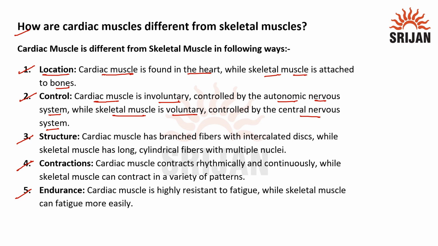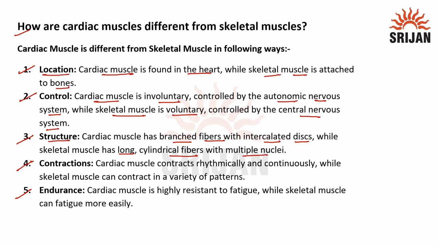The next point of difference is based on the structure. So cardiac muscle has branched fibers. That's the reason we see it as an interconnected network. It also has the intercalated disc, whereas when we talk about skeletal muscle, it does not have branching. It is long, cylindrical, and it has many nuclei.